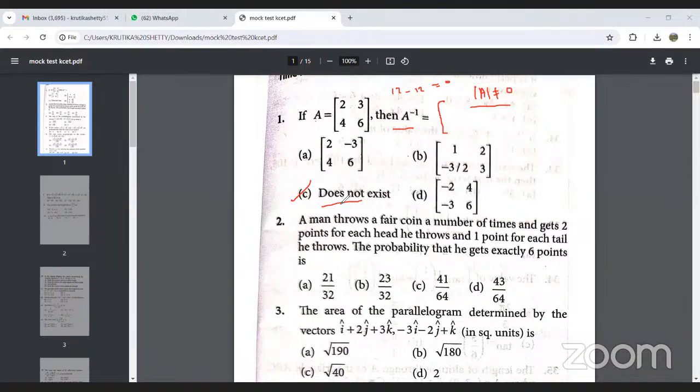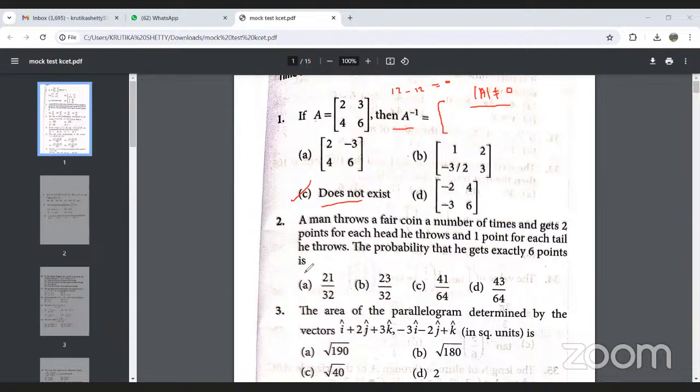Next, question number 2. Question number 2 is from the part of probability. A man throws a fair coin a number of times, and gets 2 points for each head. So for every head he is getting 2 points, and 1 point for each tail he throws. The probability that he gets exactly 6 points is, exactly how many points does he need to get? 6 points.